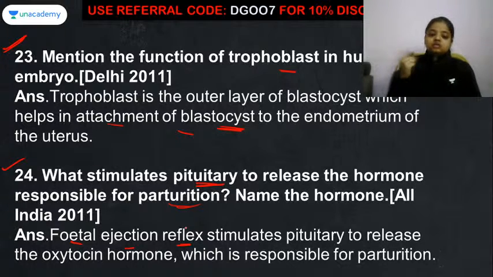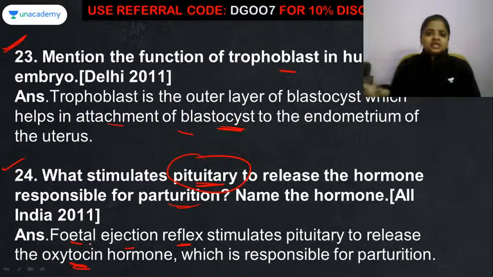Because of that the signal reaches the pituitary gland, and from the pituitary gland the oxytocin hormone is released. This oxytocin makes more and more contraction in the uterus, and after some contractions, or we can say labor pain, the baby is delivered out. Fine, clear up to here everything?